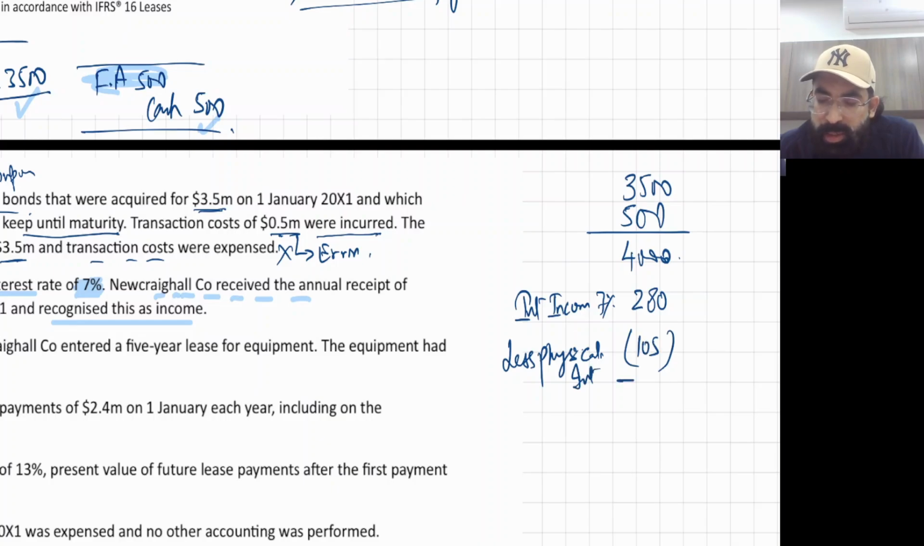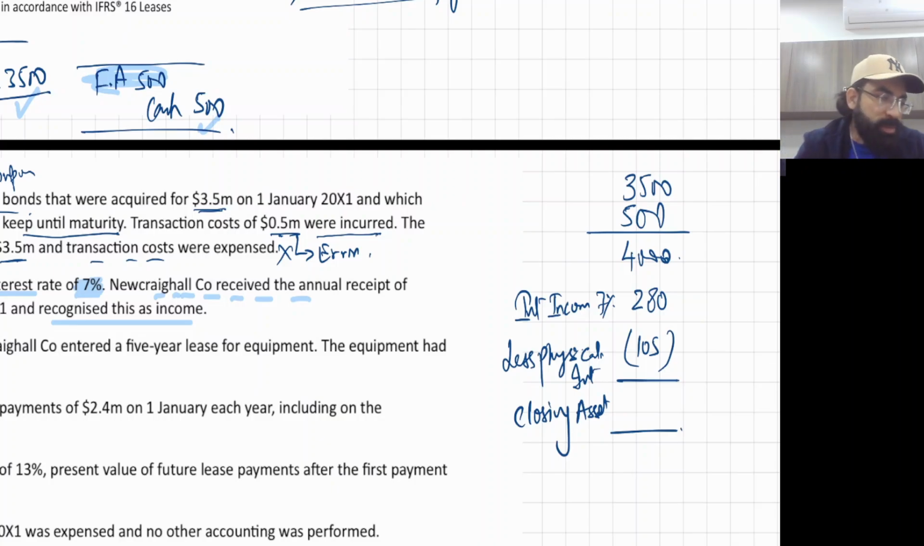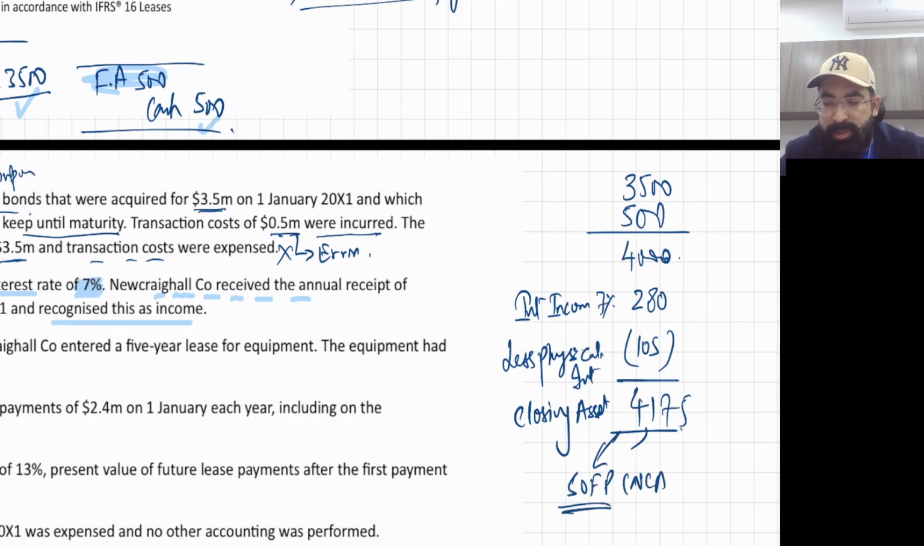105. Can you tell me the closing amount, the closing asset for SOFP? 4,000 plus 280, 4,280 minus 105. This is 4,175. Now this will go in the SOFP as a non-current asset. You must know this accounting.